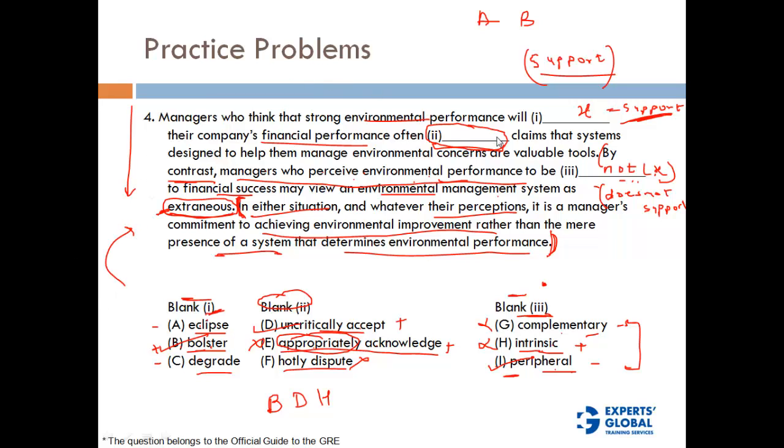Managers who think that strong environmental performance will bolster their company's financial performance often uncritically accept claims that systems designed to help them manage environmental concerns are valuable tools. By contrast, managers who perceive environmental performance to be peripheral to financial success may view an environmental management system as extraneous. In either situation and whatever their perceptions, it is a manager's commitment to achieving an environmental improvement rather than the mere presence of a system that determines environmental performance. So the correct answer here is B, D, H.